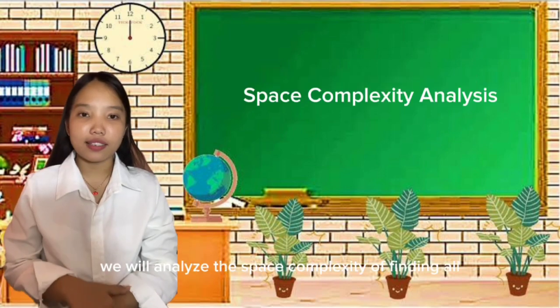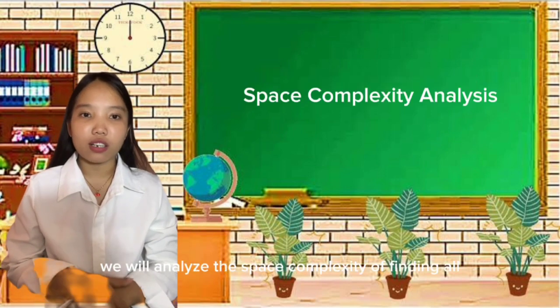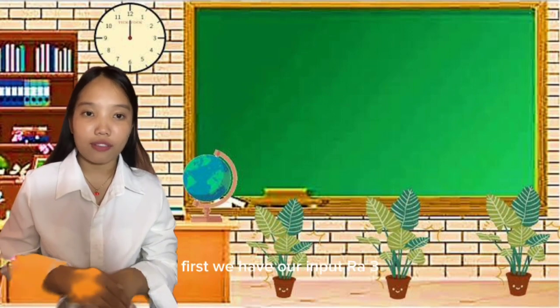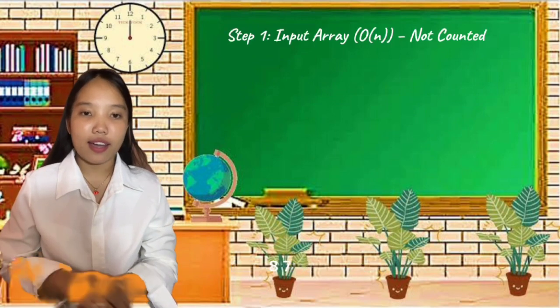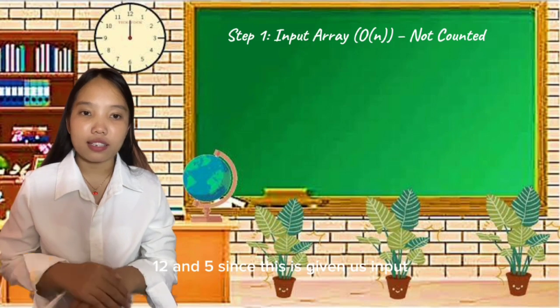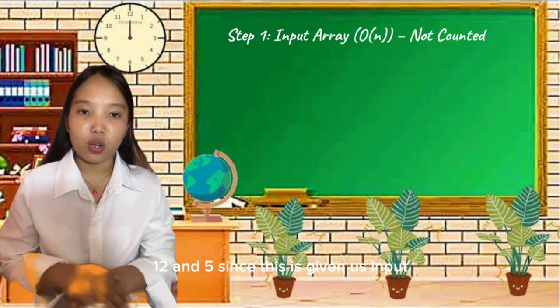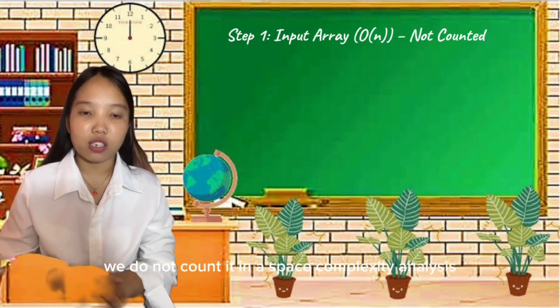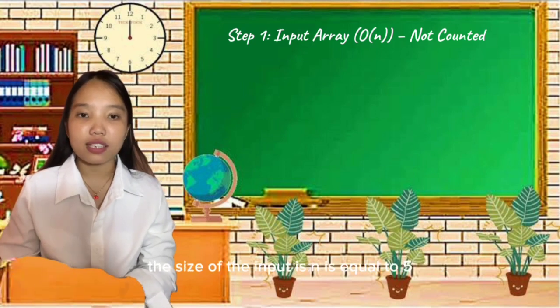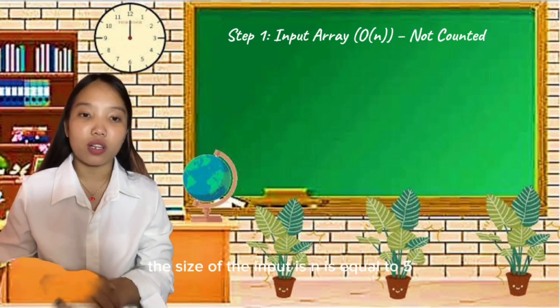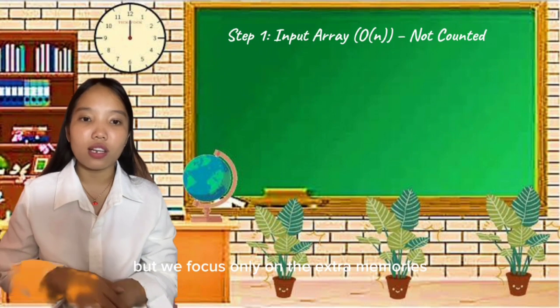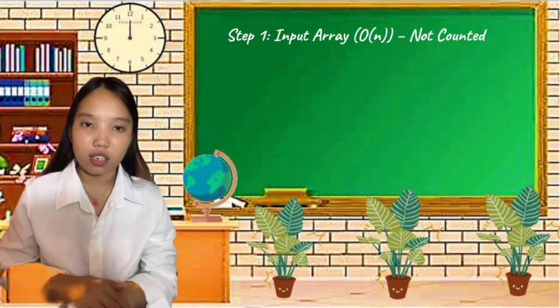We will analyze the space complexity of finding all odd numbers. First, we have our input array 3, 8, 7, 12, and 5. Since this is given as input, we do not count it in the space complexity analysis. The size of the input is n equals 5, but we focus only on the extra memory used.